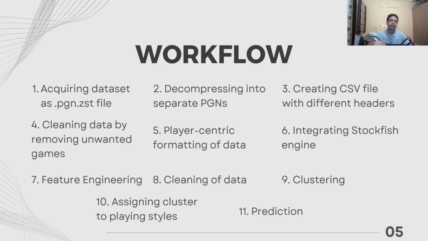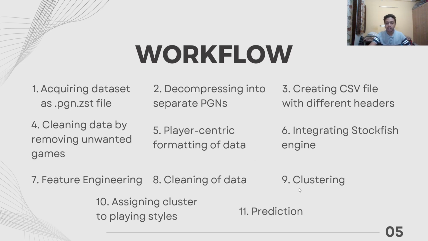The sixth point is integrating the Stockfish engine. Stockfish is a widely used chess engine which uses something called the UCI. UCI is the Universal Chess Interface. So this is basically the language of chess, and it uses terms such as PGN. As I said, a PGN file is part of the UCI, and it uses a few headers. Headers is basically the place where information is stored.